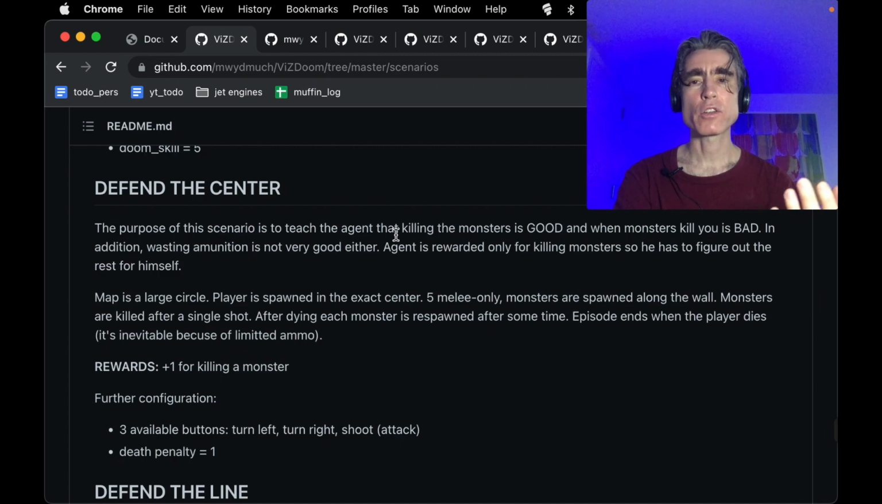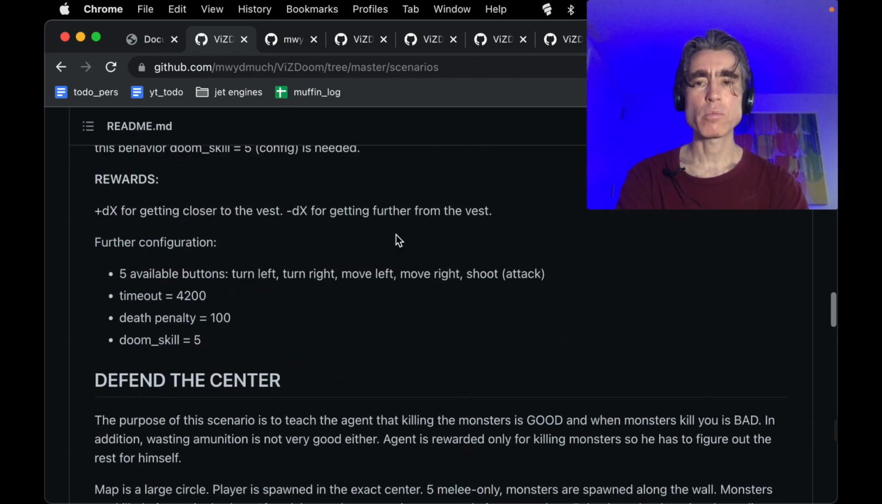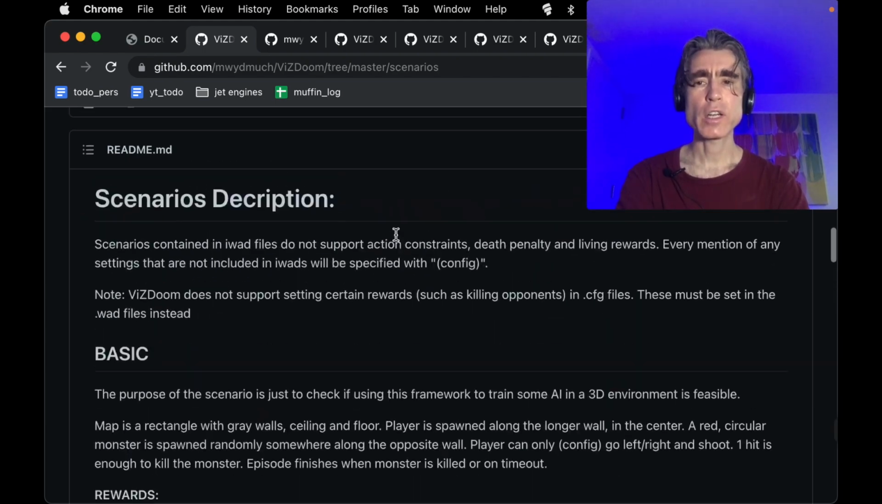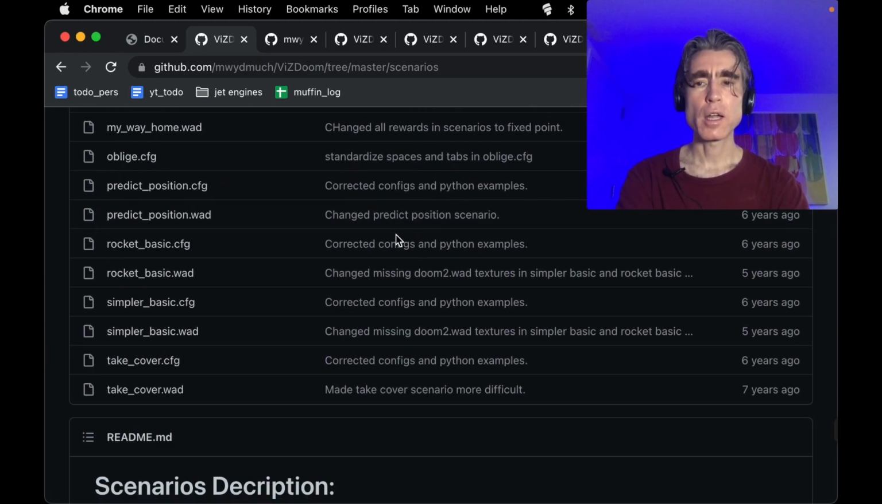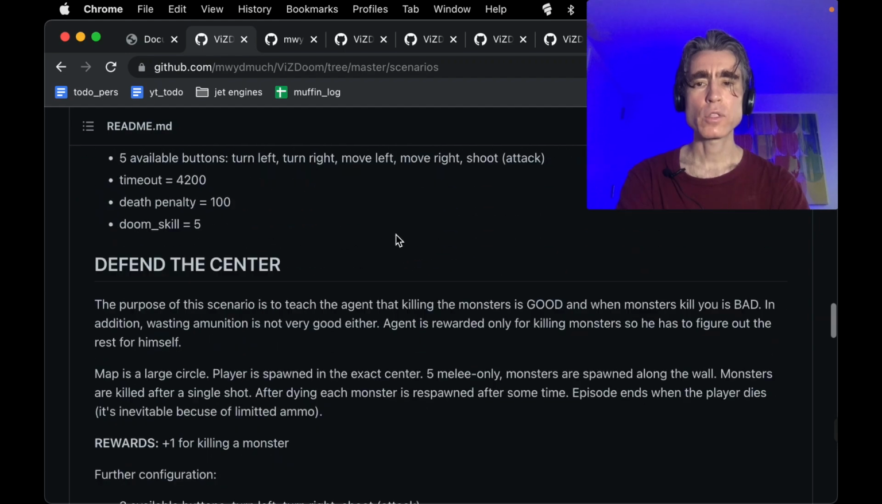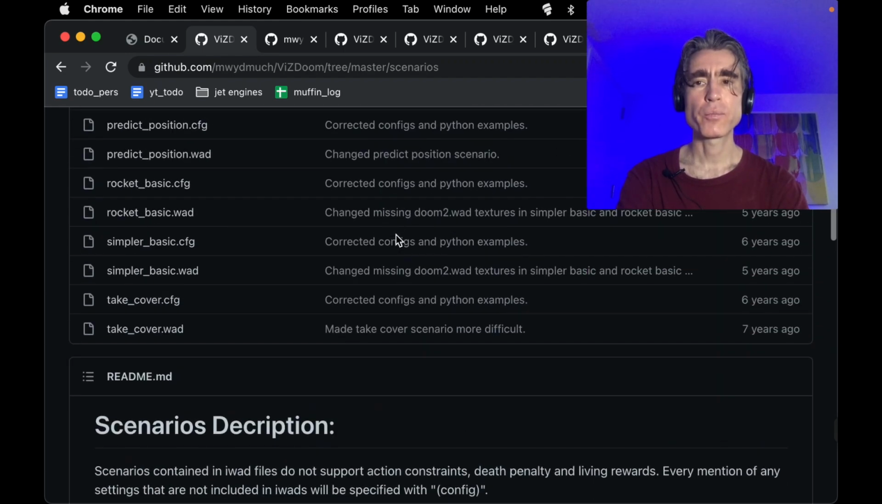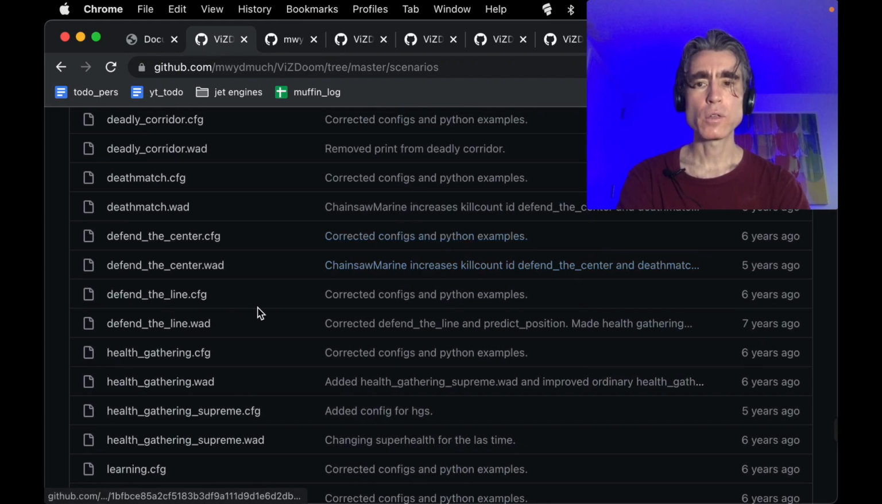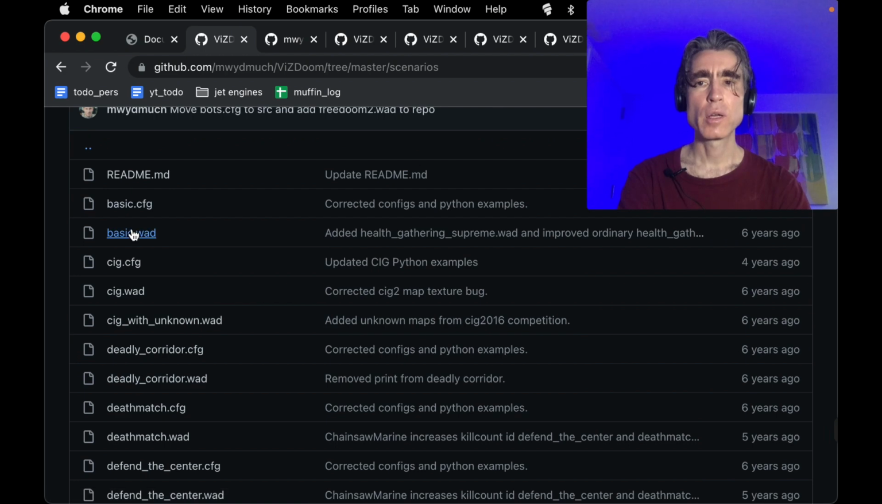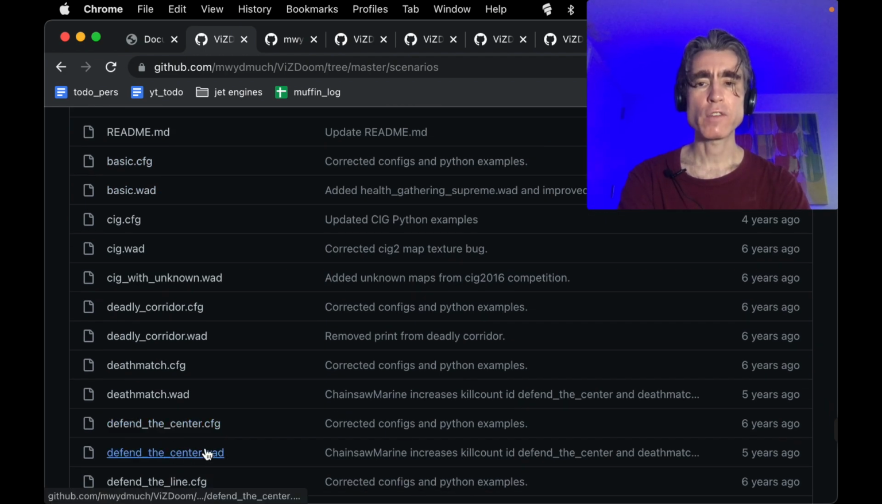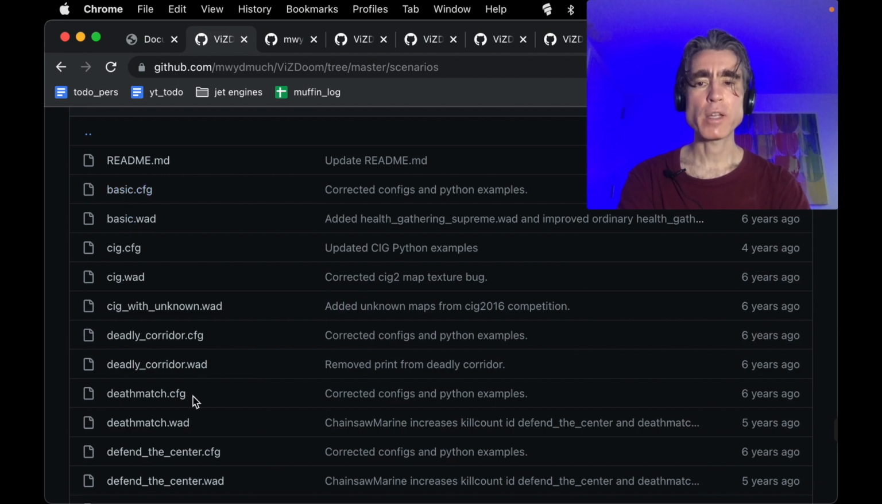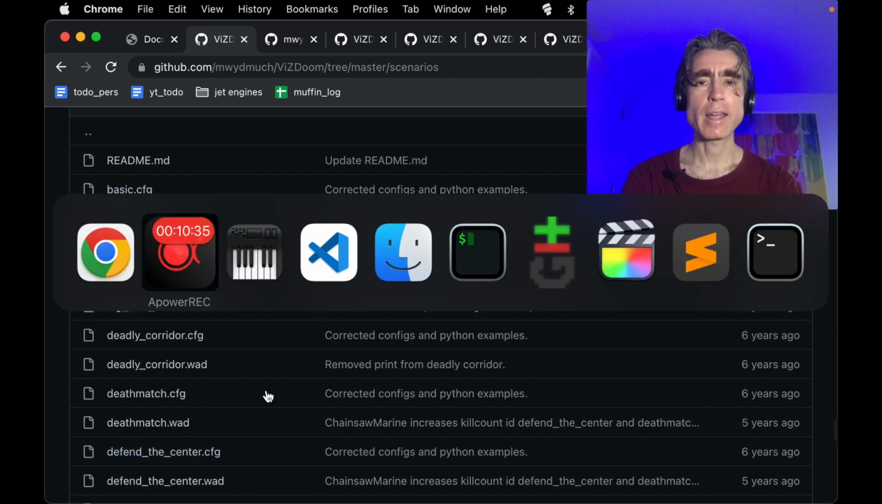We're going to copy our current script to a new number, and then we're just going to change to this scenario somehow. How do we change to this scenario? So this one's called Defend the Center. And so defend the center dot what? I'm guessing somewhere we're going to have to put defend the center instead of basic. So we've got basic.cfg, basic.wad, defend the center.cfg, defend the center.wad. So we're just going to replace basic with defend the center in our script, I guess.